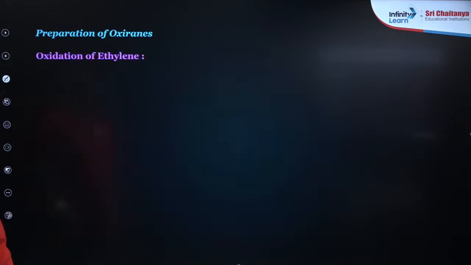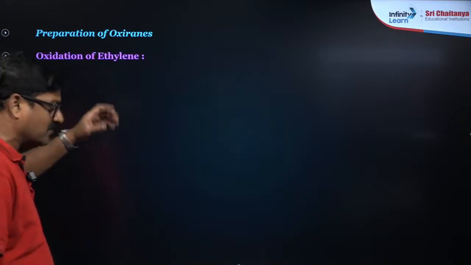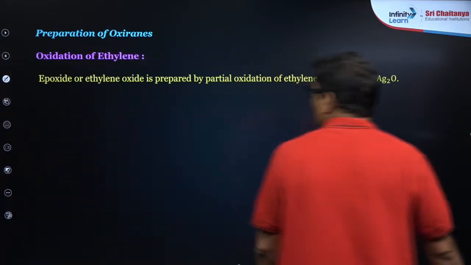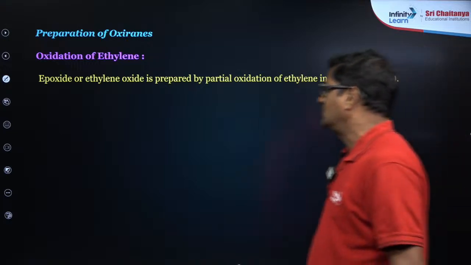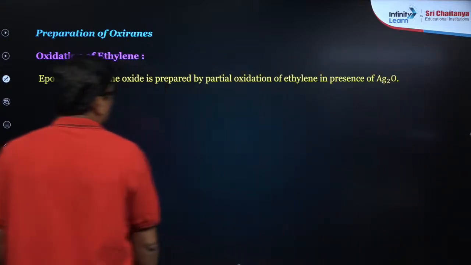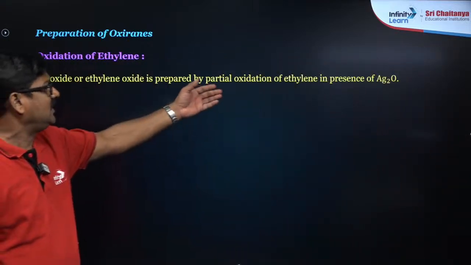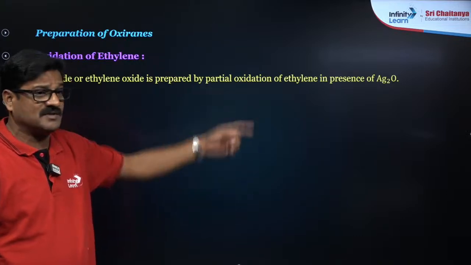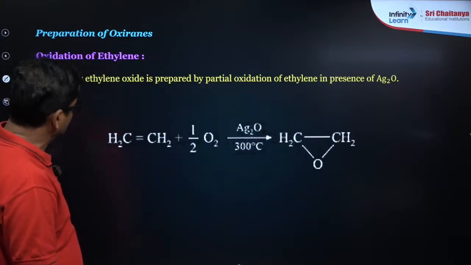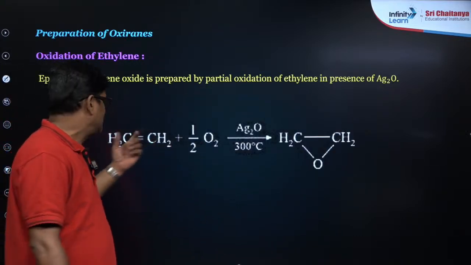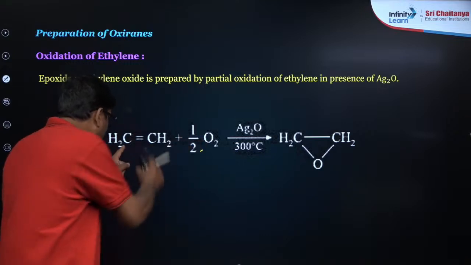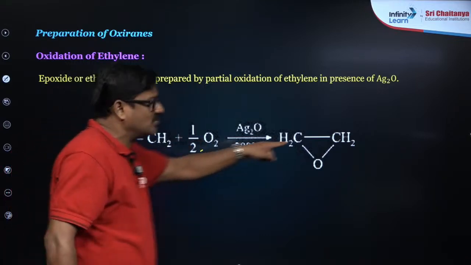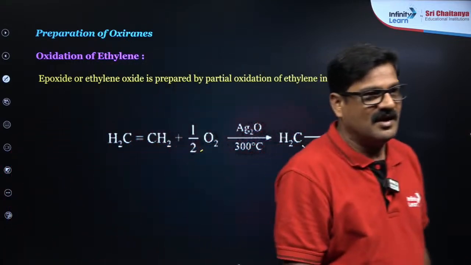So let's see the preparation of oxirane, simply oxidation of ethylene in the presence of silver. Okay, so epoxide or ethylene oxide is prepared by partial oxidation of ethene or ethylene in the presence of silver oxide. So this is your equation. So this oxygen is going to be linked here, so that you are going to get an epoxide.